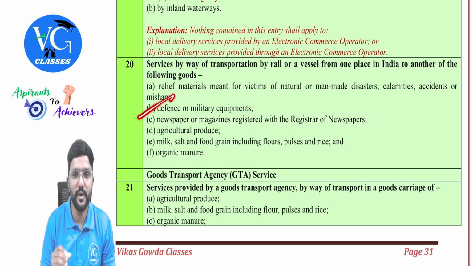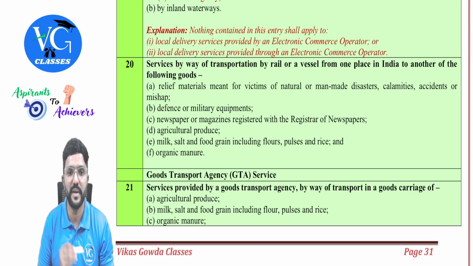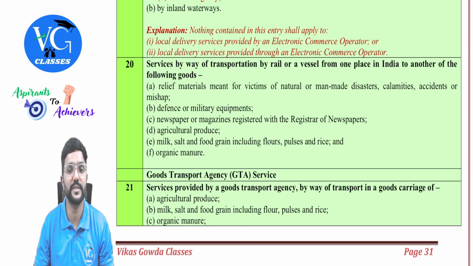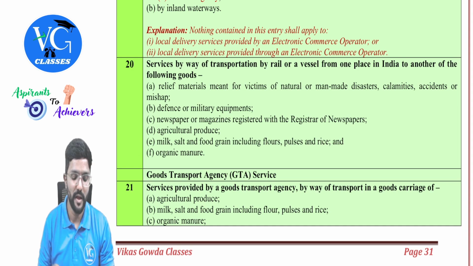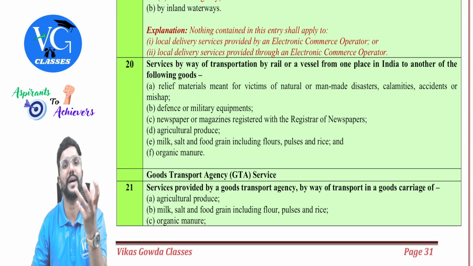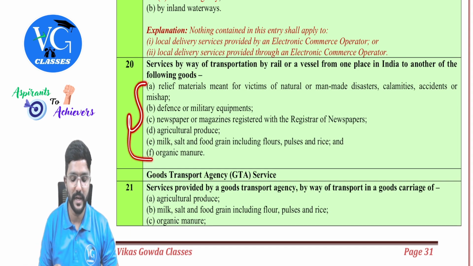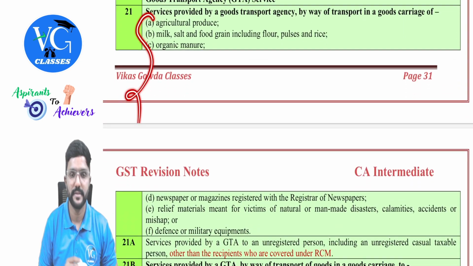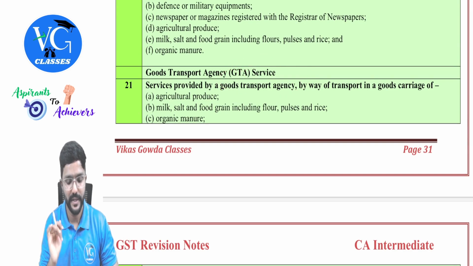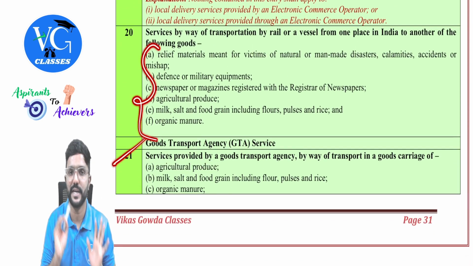Defense or military equipment, newspapers or magazines registered with the Registrar of Newspapers, agricultural produce, milk, salt and food grain including flours, pulses and rice, and the last one, organic manure, which in Kannada we call gobra, which we use to improve soil fertility. The same items are listed even under entry 21, but the mode of transportation would be a goods transportation agency, GTA. Got it? Yes. For GTA, I have given a separate list here.